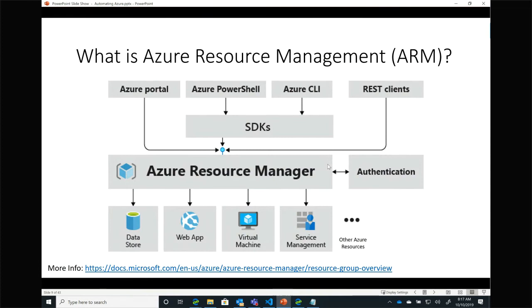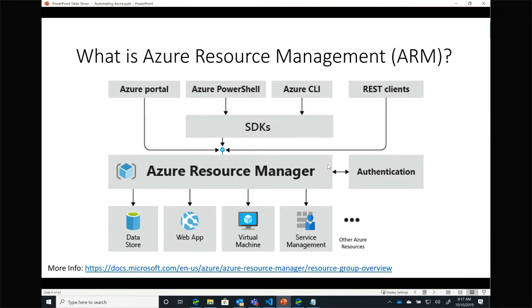The drawback of the portal is that it is not super automatable, right? When I have to do things repeatedly, writing steps in a Word document that say go here, click that, right-click here, whatever, doing that is not really automatable. It's not repeatable and doesn't get us where we want to go on our DevOps type of journey.